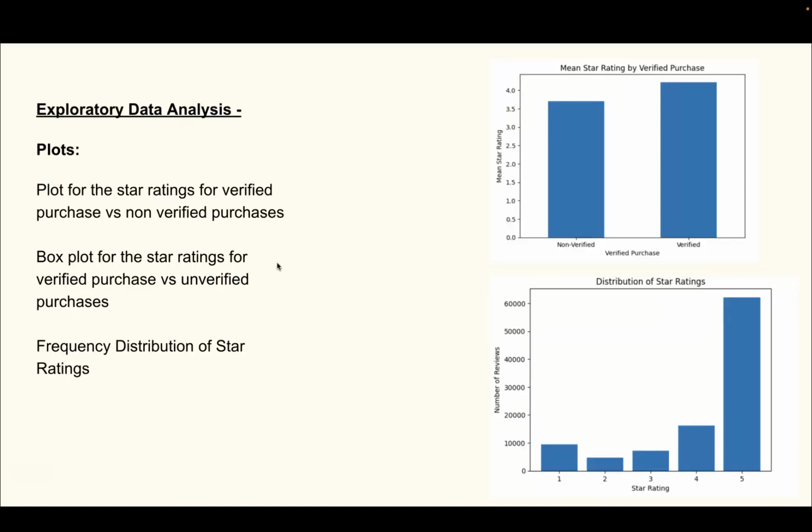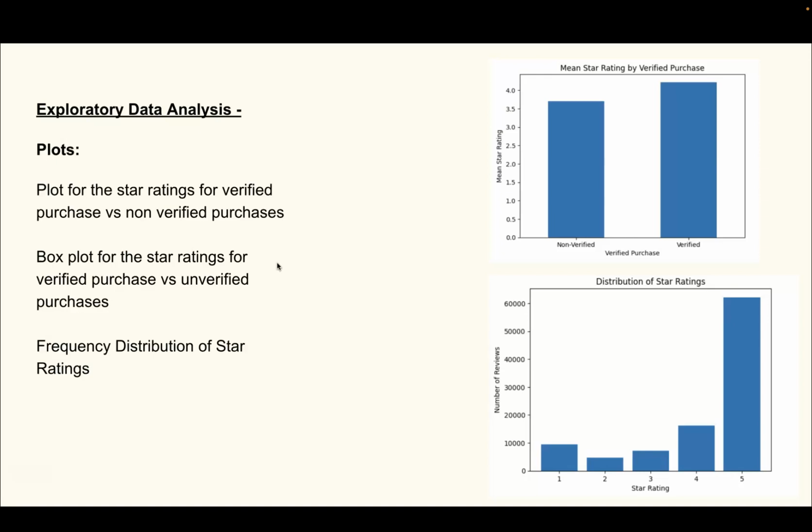So first we did some exploratory data analysis, and this is a very summarized version of what we did, and you will see all the plots in the report itself, but I've included 2 of them here. The first one was the mean star rating by verified purchase.